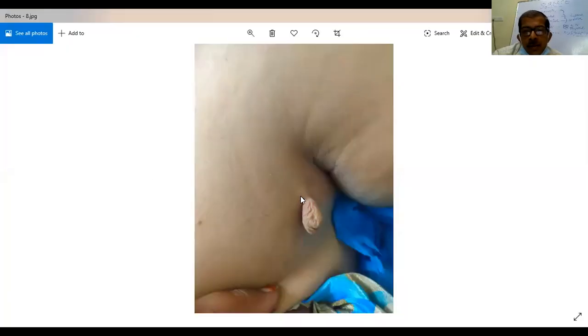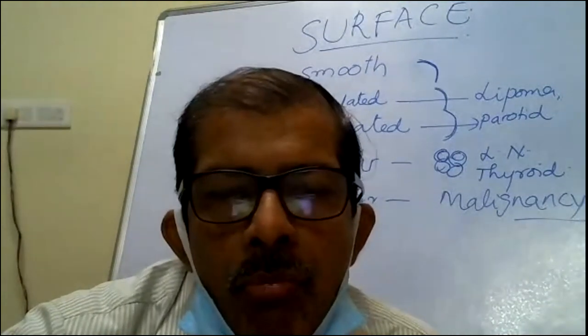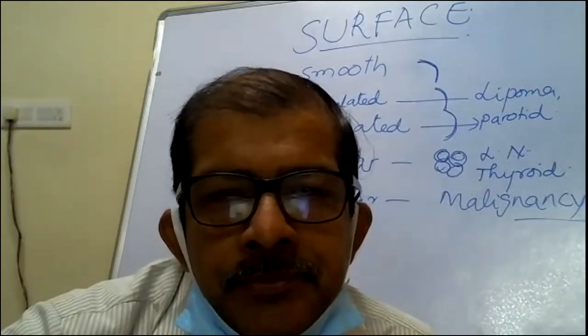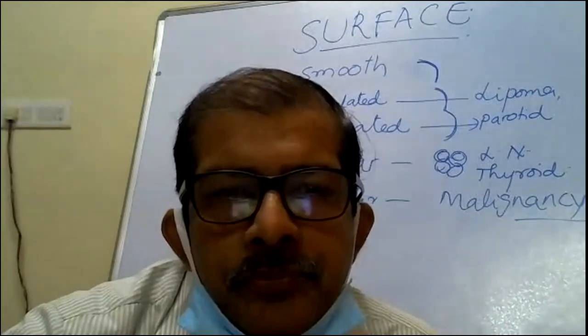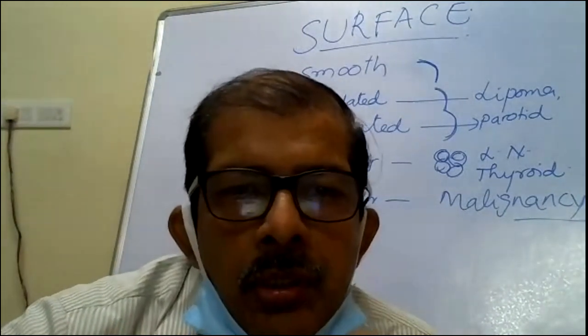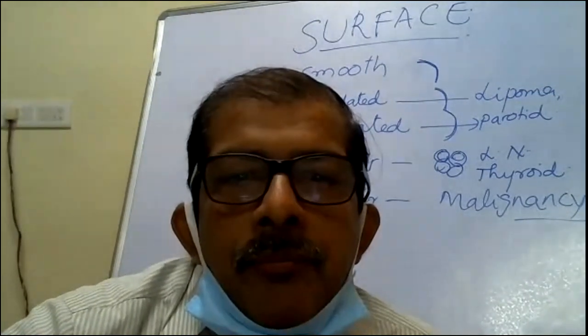What is this here? It is hanging actually like a dried grape. So it is called a pedunculated papilloma.